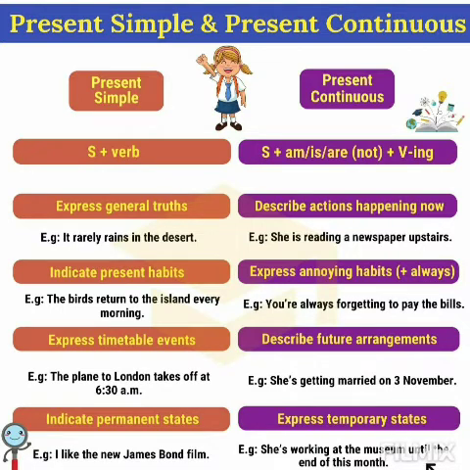Where will we use present continuous tense? Present continuous tenses are used to describe actions happening now. For example, she is reading a newspaper upstairs. To express annoying habits. You are always forgetting to pay the bills. To describe future arrangements. She is getting married on 3rd November. To express temporary states. She is working at the museum until the end of this month.